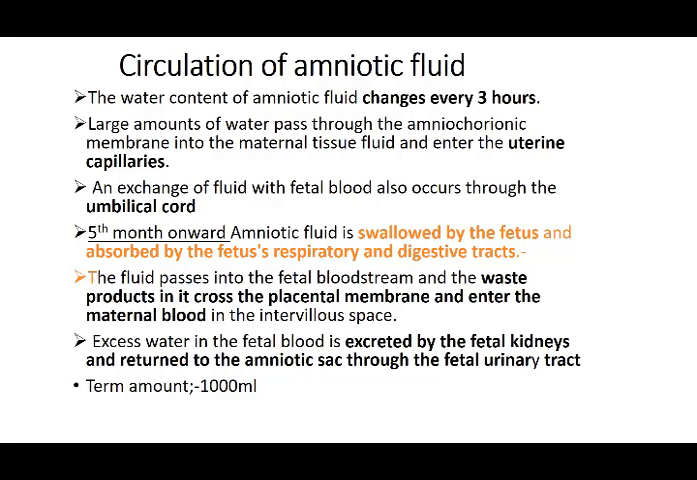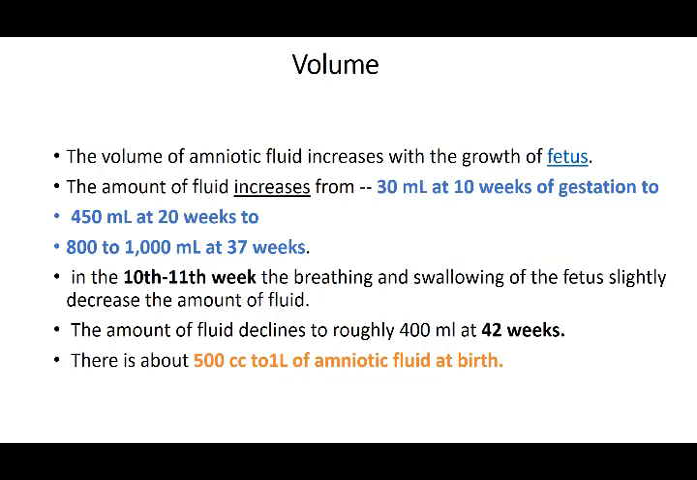At full term, the amount is roughly 1 liter or 1000 ml. It's still going to be there, but all the time this amniotic fluid is in circulation. The volume changes at different levels. The volume of amniotic fluid increases gradually with the growth of the fetus. The amount of fluid increases from 30 ml at the 10th week, to 450 ml at the 20th week, and 1000 ml at the 37th week. That is, at term, it is 1000 ml. So 30, then 450, and then 800 to 1000 ml.